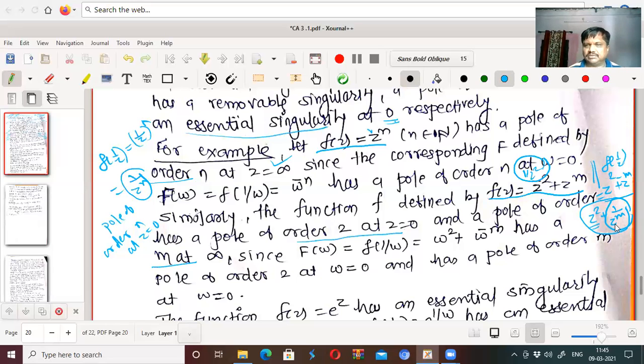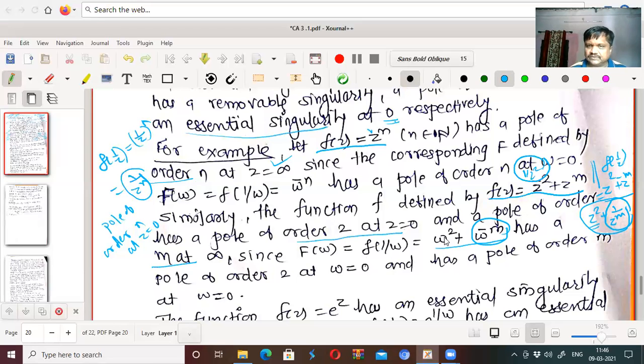That is the case. Since capital F of w equal to f of 1 upon w equal to this one, this part has a principal part, and therefore this part has a pole of order m at w equal to 0. Therefore the corresponding part has a pole of order m at z equal to infinity.